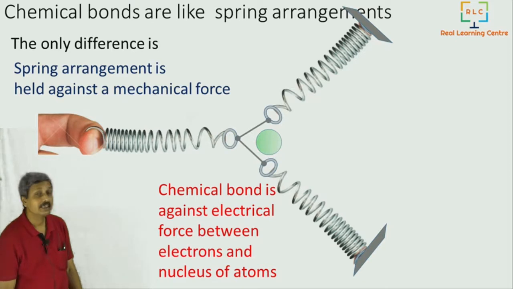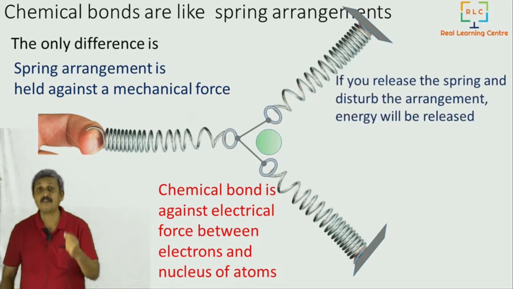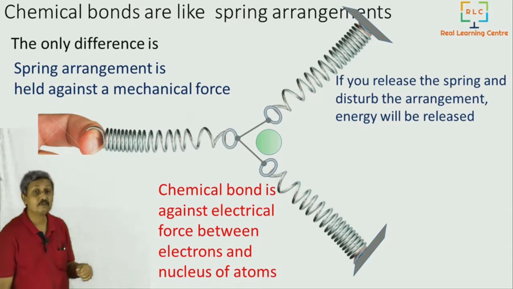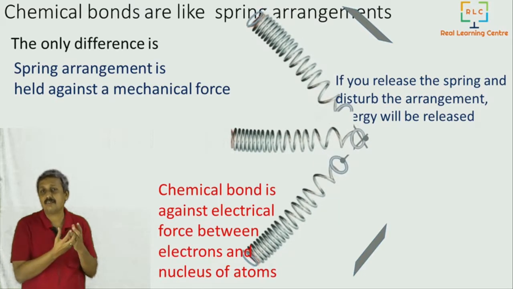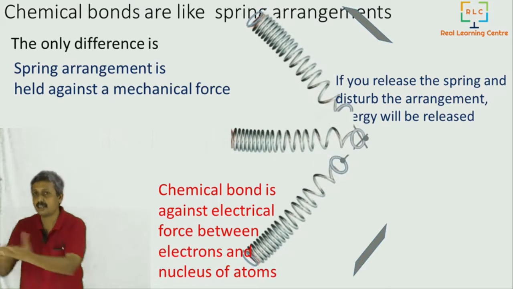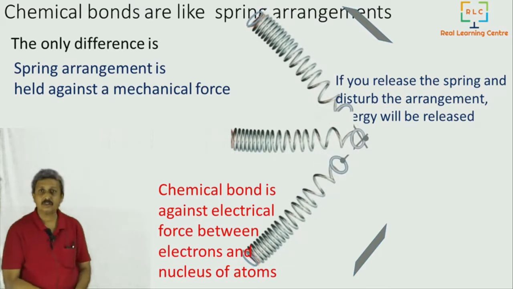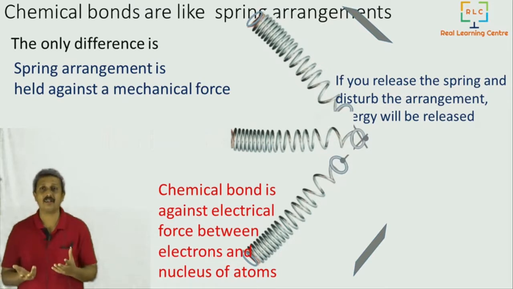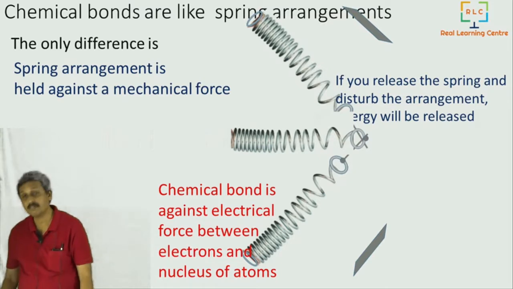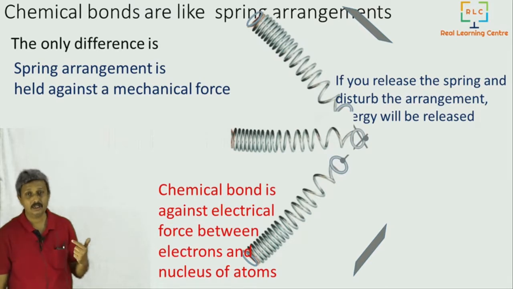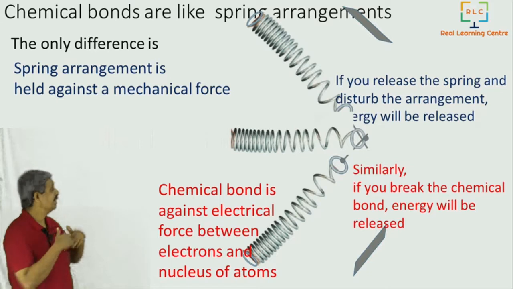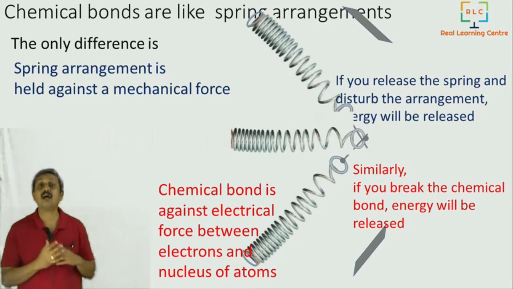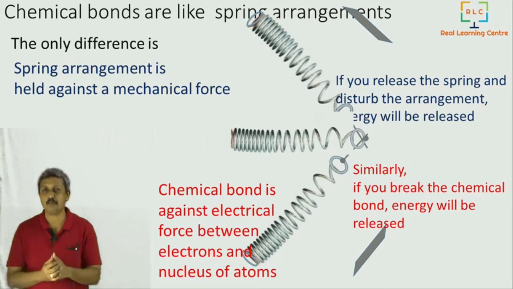Then what happens? In the case of a spring, what happens when you release the spring? Suddenly the energy stored in it comes into action, and the kinetic energy releases. So the ball moved away. Similarly, in the case of chemical bonds, if you break the chemical bond, the energy will be released. So that is how energy is stored in a chemical bond.